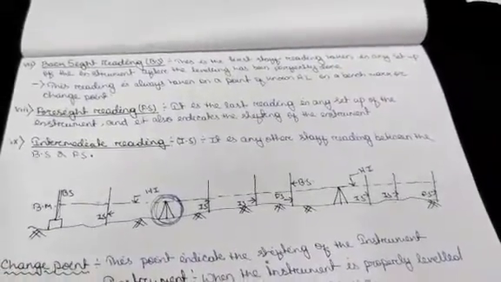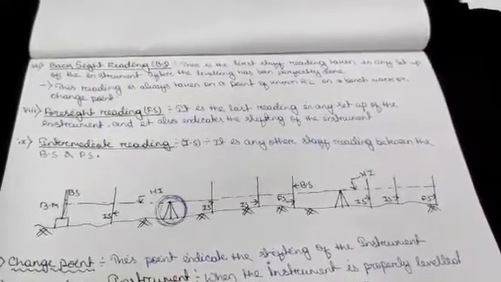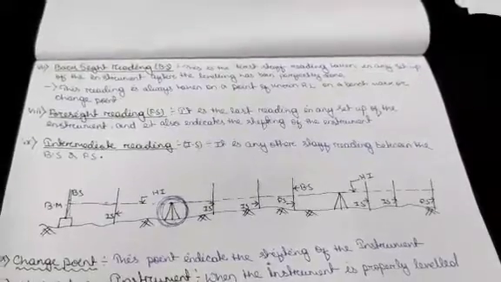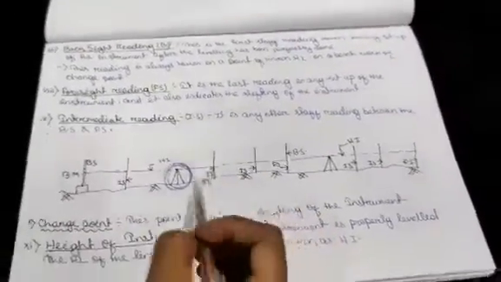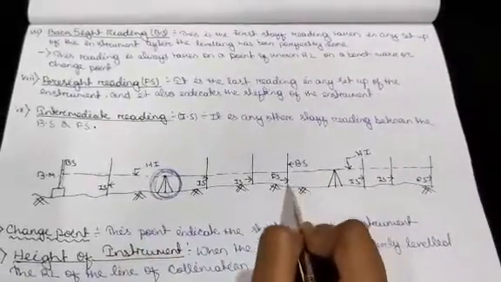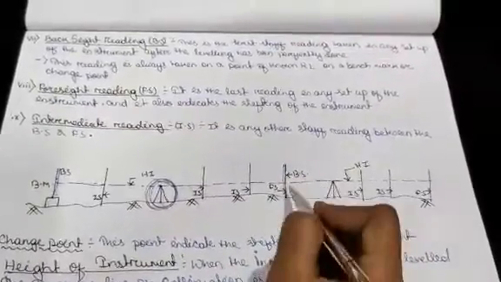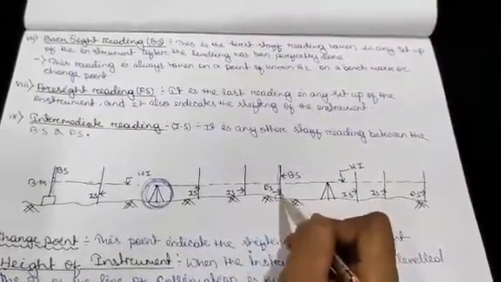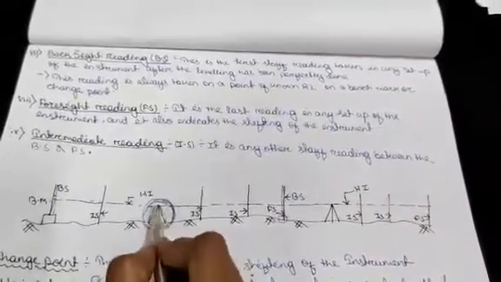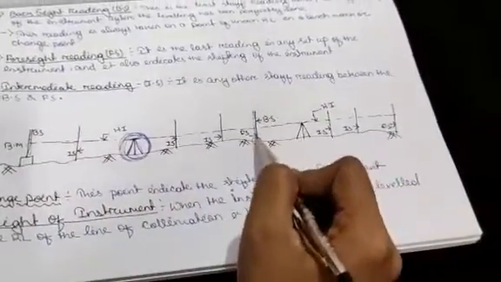Second, foresight reading. It is the last reading in any setup of the instrument and it also indicates the shifting of the instrument. When we take the last reading of the instrument at the first setup or any setup, that is called FS.